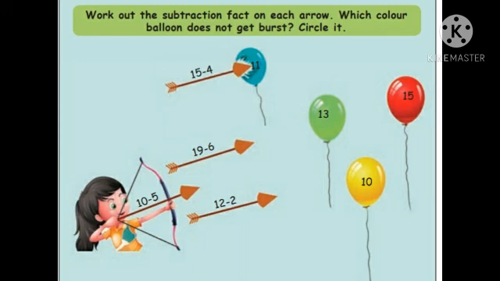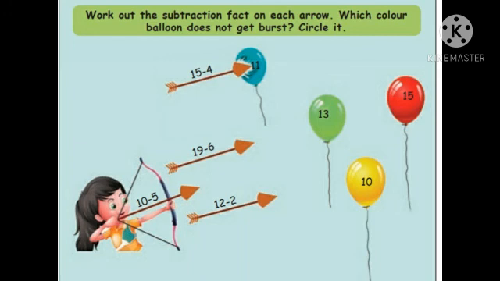11. Okay, the next one, 19 minus 6. What is the answer? 13 is the correct answer. Subtraction, 19 minus 6, 13. The second arrow will come, the green balloon, 13. You have to burst it.